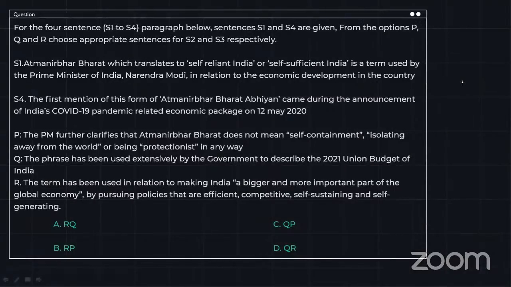Okay. For the four-sentence paragraph below, sentences S1 and S4 are given. From the options P, Q, and R, choose appropriate sentences for S2 and S3. Please go ahead, try to solve this, take 20 to 30 seconds because it's a lengthier question.